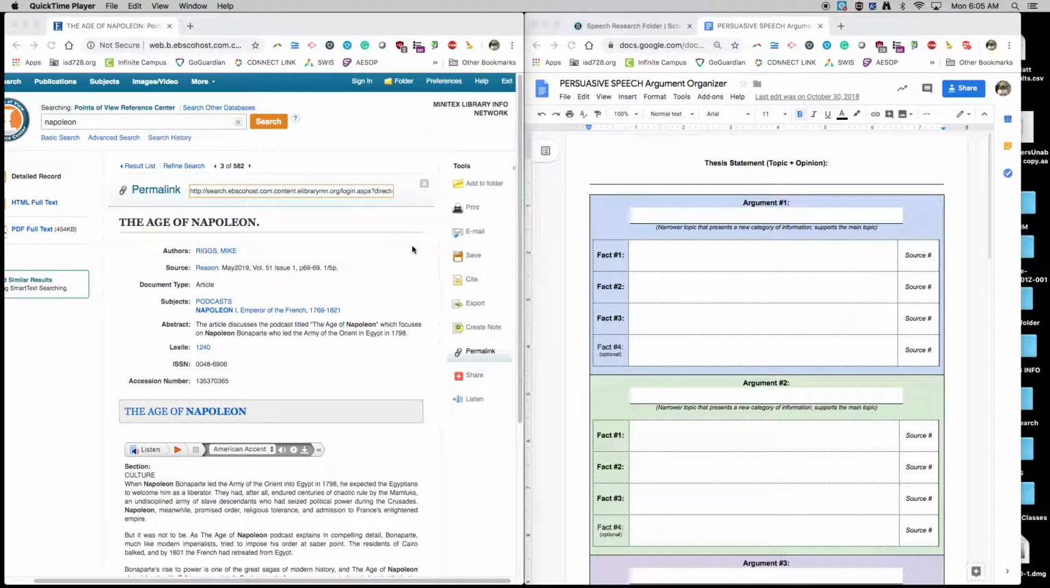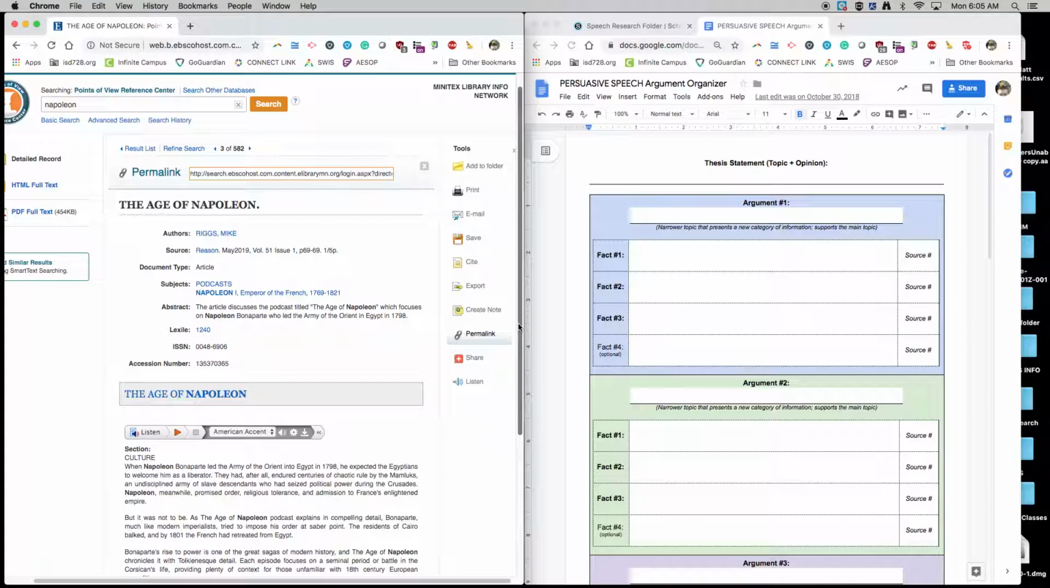Now I'm just going to show you some things on the argument organizer, kind of how to fill it out. So let's say my subject is on Napoleon, and I find this article that I look through and read through, and I'm like, oh, this is an interesting one. I want to use this one.